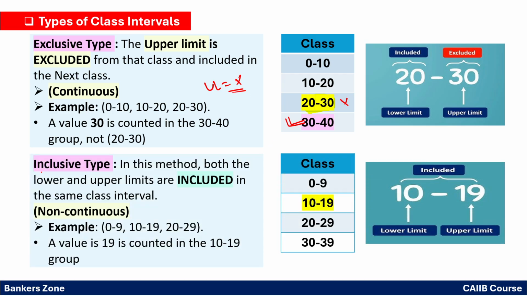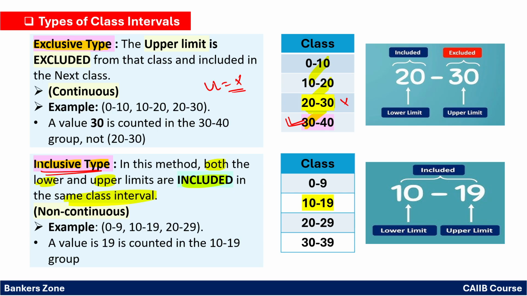Next is the inclusive type of class interval. In the case of inclusive type, both the lower and the upper limit are included in the same class interval. By looking at it itself we can say: if there is repetition like 10, 10, 20, 20, 30, 30, that means it is an exclusive type.